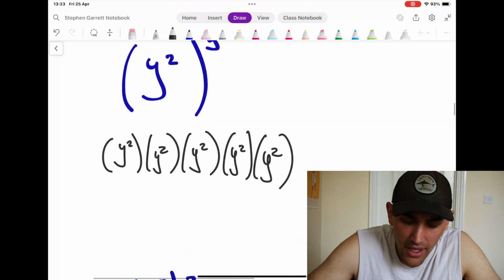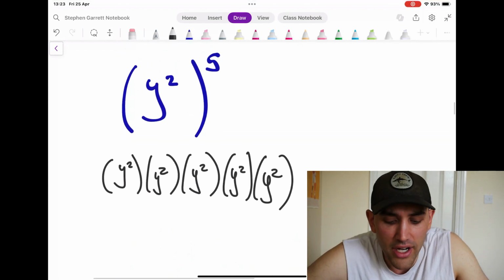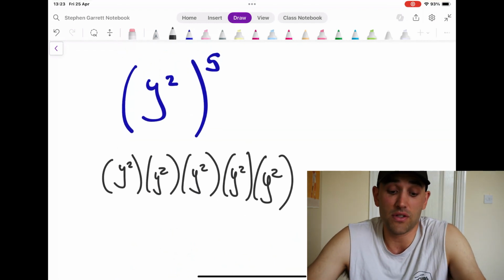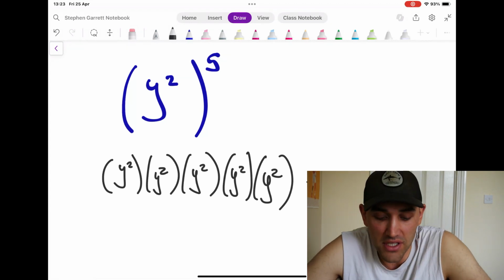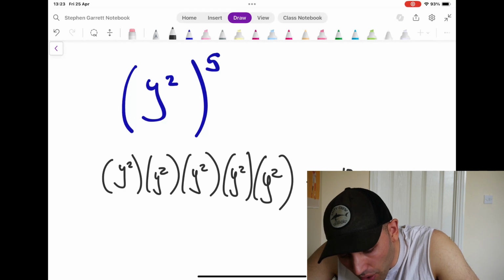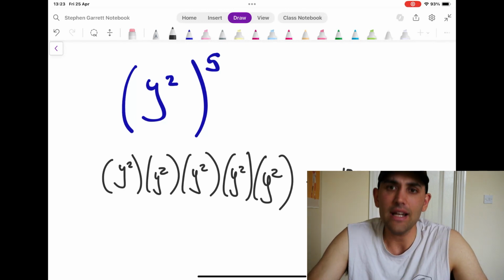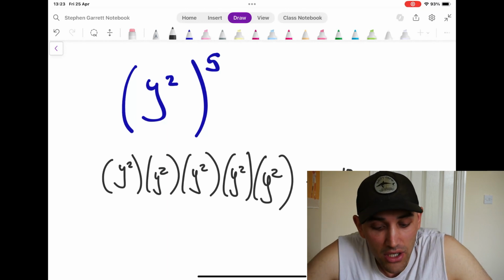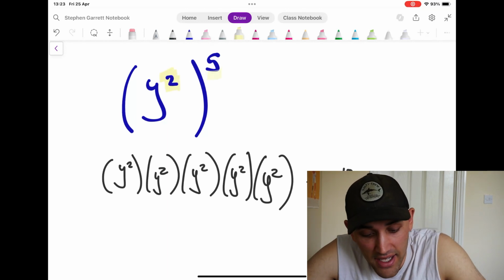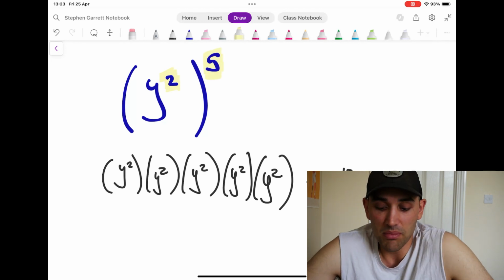Let's have a little think about what's going to be occurring here. Well, I have y squared times y squared times y squared times y squared times y squared. That's going to give me, if I add up those numbers, y to the power of 10. Now there's an easier way to do this, okay? All we're going to do instead is we're going to look and say, instead, we're going to do y to the power of these two numbers multiplied together.